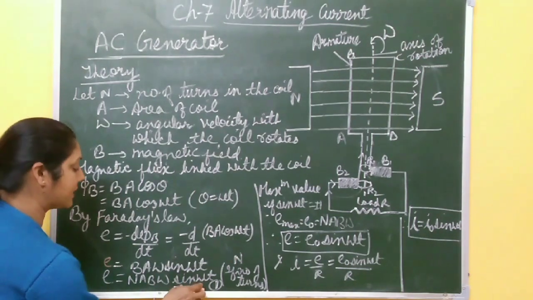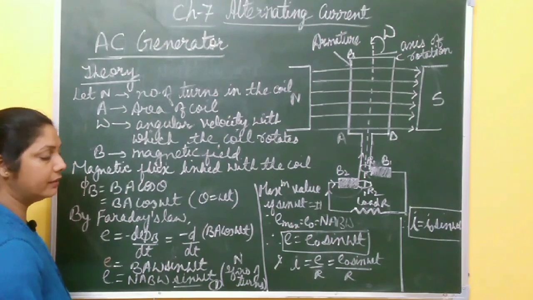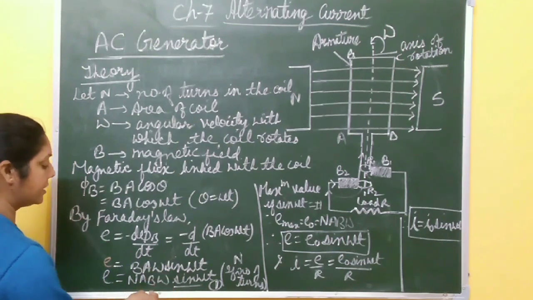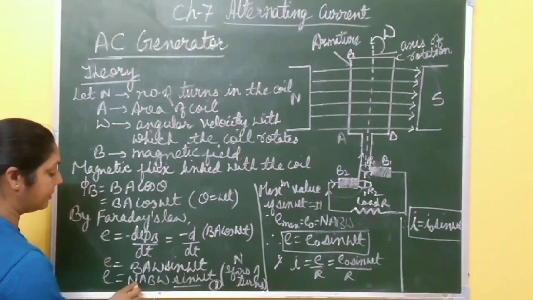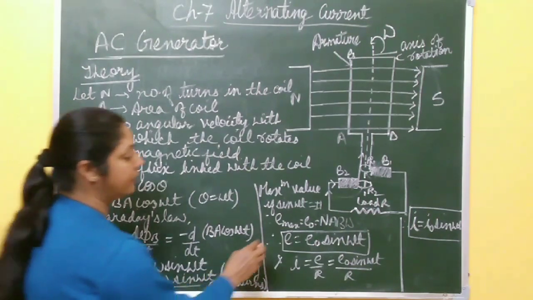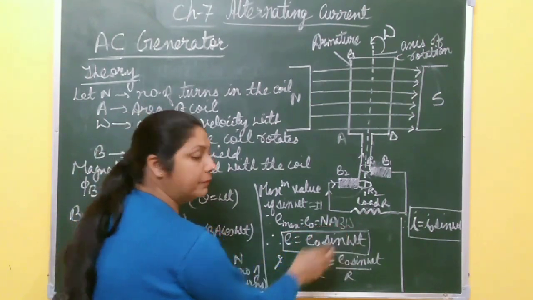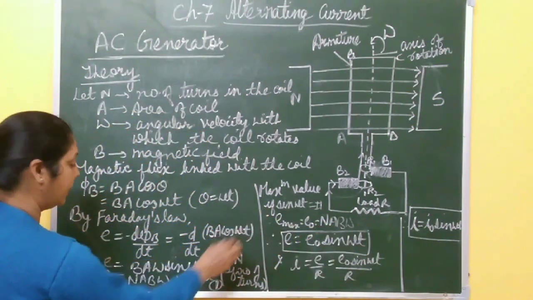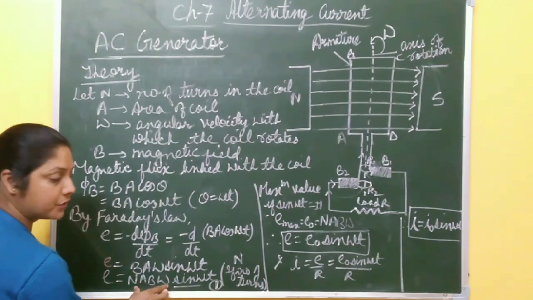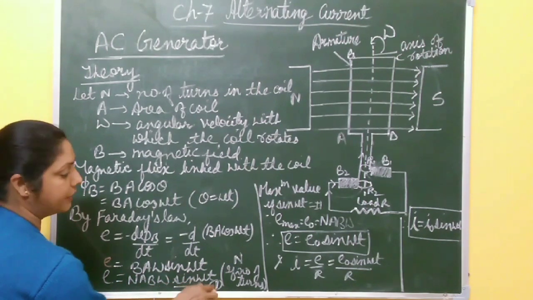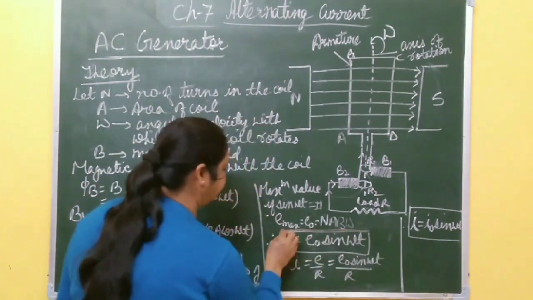Now what is the maximum value of this sin omega t? Either plus 1 or minus 1, both directions. So when this becomes plus 1, then the maximum EMF is NAB omega. E max equal to, or you can write E naught equal to NAB omega. You put this value E naught here, then equation 1 becomes E equal to E naught sin omega t. So this is the EMF induced in the coil.